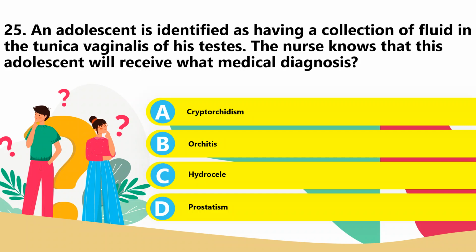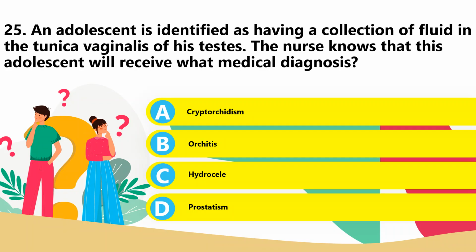Prostatism. Of course, a hydrocele refers to the collection of fluid in the tunica vaginalis of the testes. And of course, we know that cryptorchidism is the most common congenital defect in males, characterized by failure of one or both testes to descend into the scrotum. And then orchitis is an inflammation of the testes, or there is presence of testicular congestion caused by pyogenic, viral, spirochetal, parasitic, traumatic, chemical, or unknown factors.